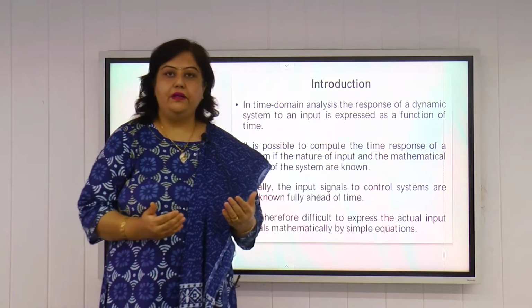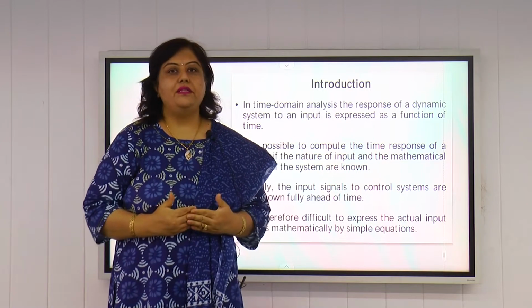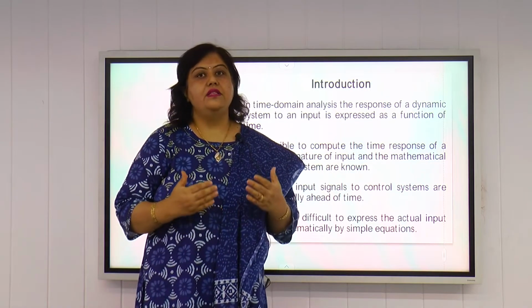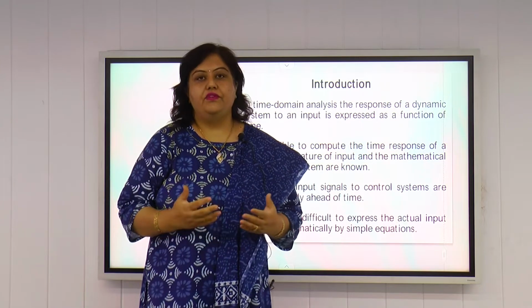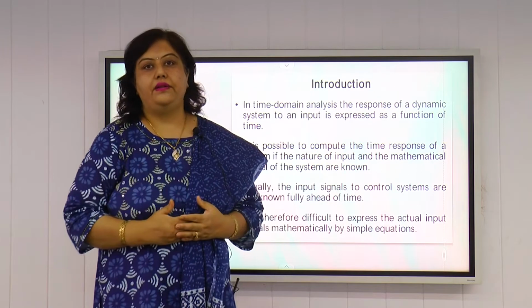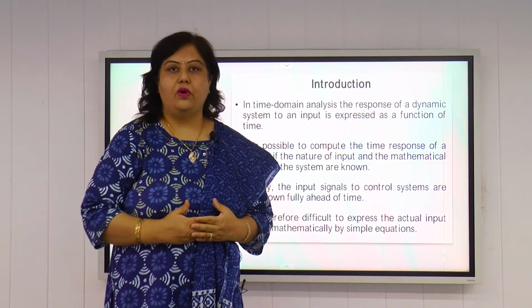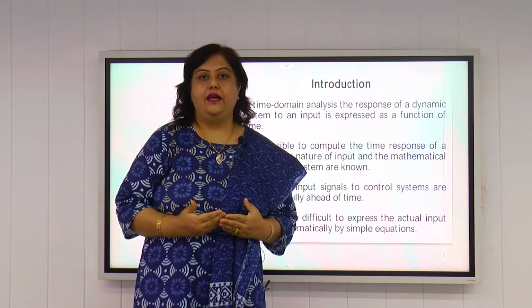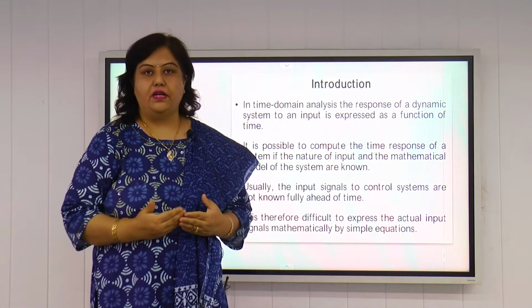Now, what is mathematical modeling? Mathematical modeling means we can explain the dynamics of any system with the help of some set of differential equations. For example, if we talk about an electrical system, we can model it by using the basic laws like KVL or KCL, Kirchhoff's voltage law, Kirchhoff's current law.